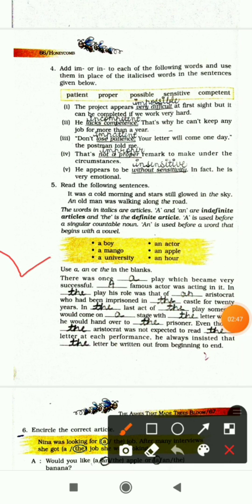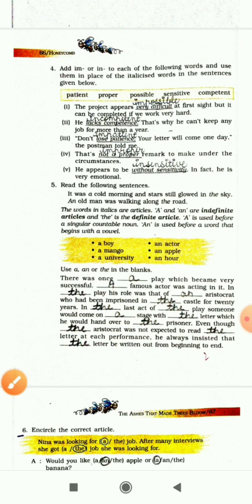Next is: use a, an or the in the blanks. So we have to fill in the articles. You all know how to use the articles. Let's see. There was once dash play which became very successful. So there was once a play which was very successful. Dash famous actor was acting in it. So a famous actor was acting in it.